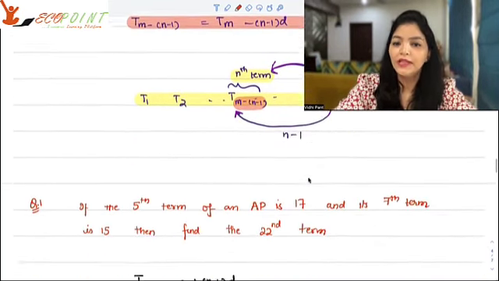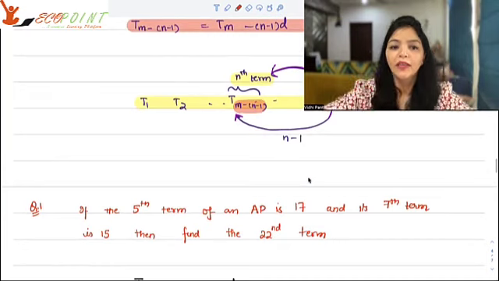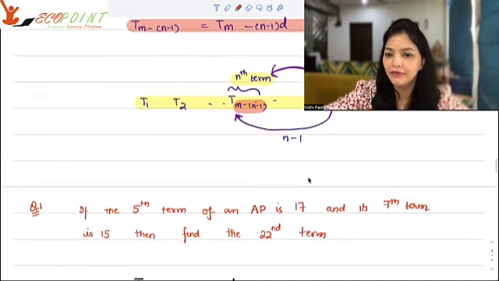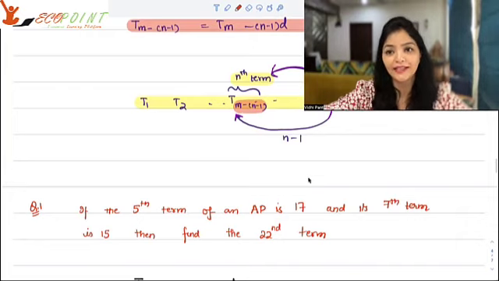That is why. Let's work on a question here. If the fifth term of an AP is 17 and its seventh term is 15, then find the 22nd term.